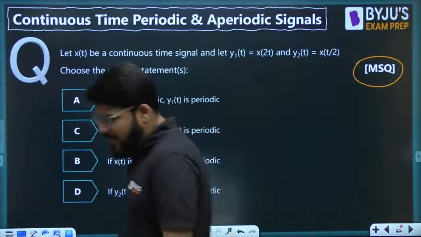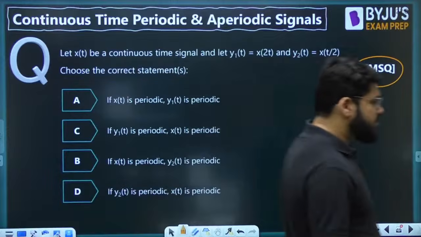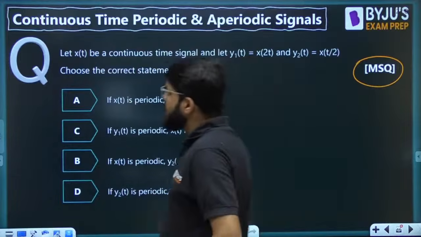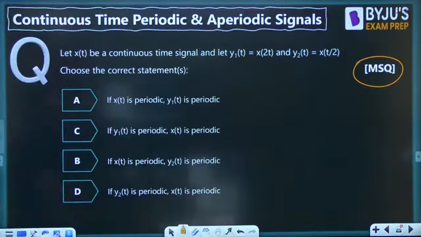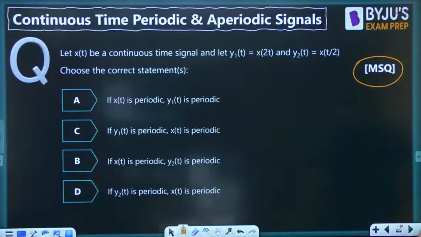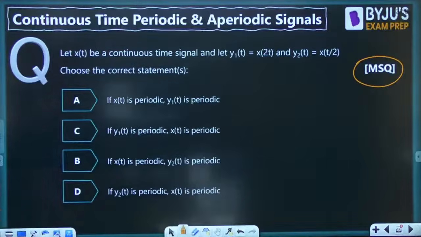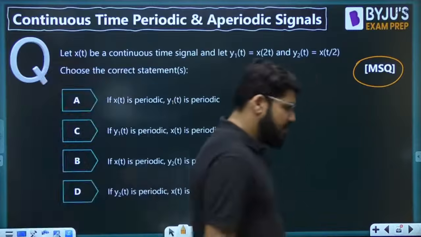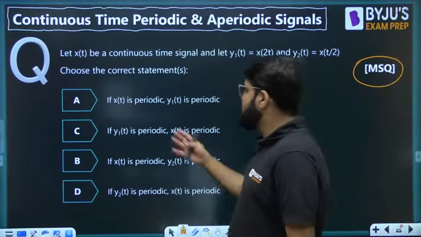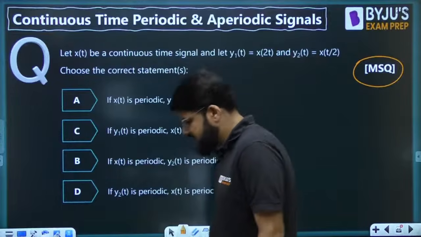Next question, MSQ, multiple select question, so be careful. One or more options can be correct. Let x(t) be a continuous time signal, y1(t) is equal to x of 2t, y2(t) is equal to x of t by 2. Which is the correct statement? If x(t) is periodic, y1(t) is periodic. If y1(t) is periodic, x(t) is periodic, etc.